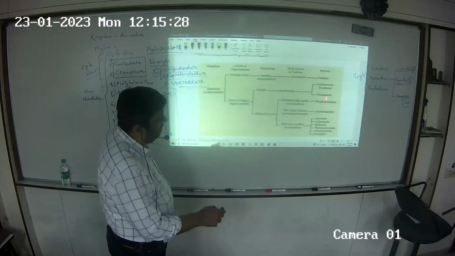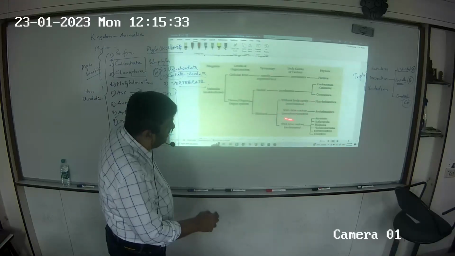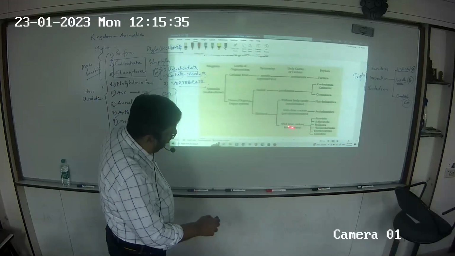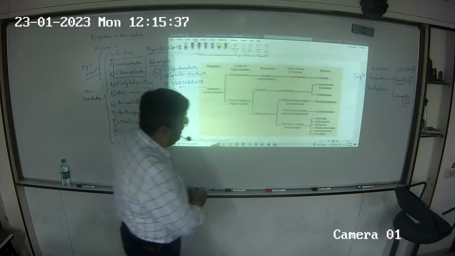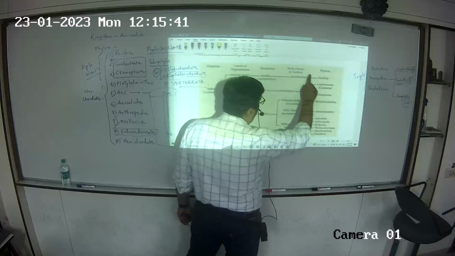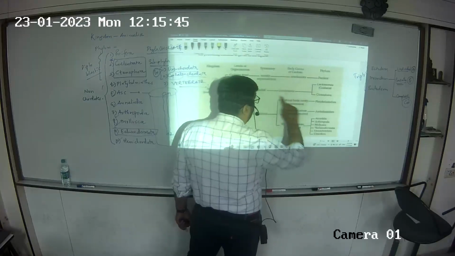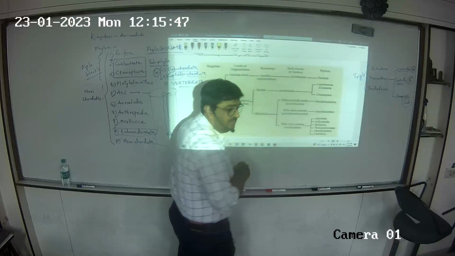Body cavity. Platyhelminthes is acoelomate, Aschelminthes is pseudocoelomate, rest all are coelomates. Can you see that coelom is mentioned here? My problem is here. NCERT has mentioned it, but I don't agree with this.